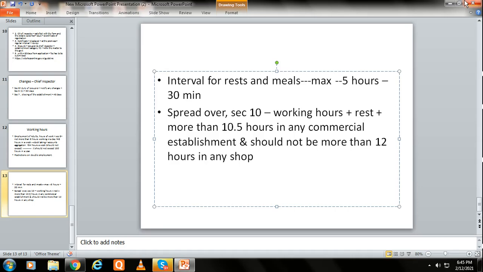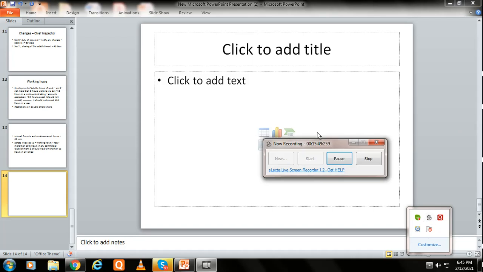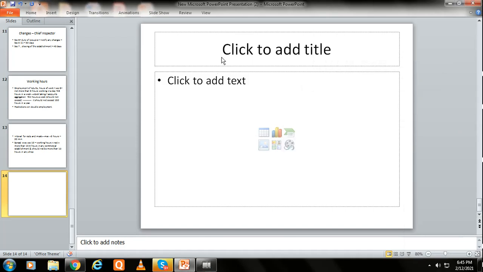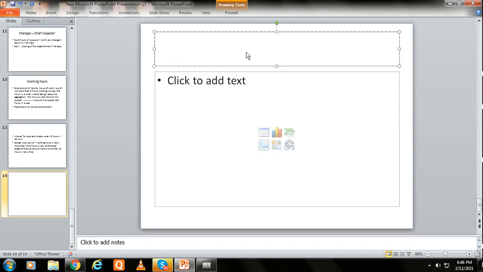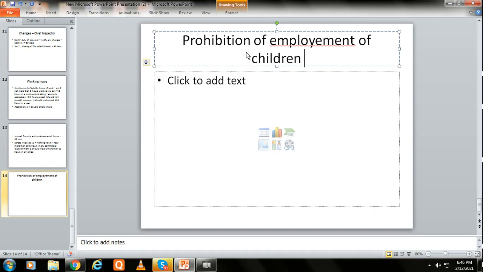Now, next section is prohibition of employment of children, young persons and women. So here we will be discussing prohibition of employment of children, young persons and women.